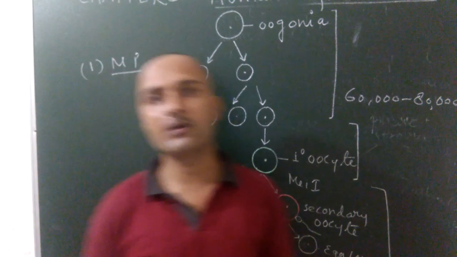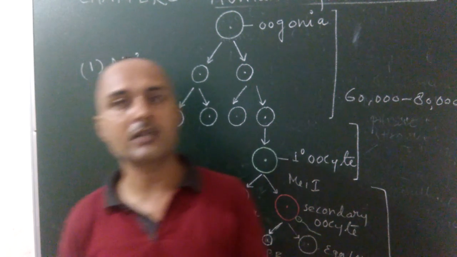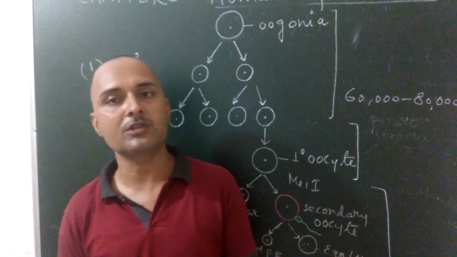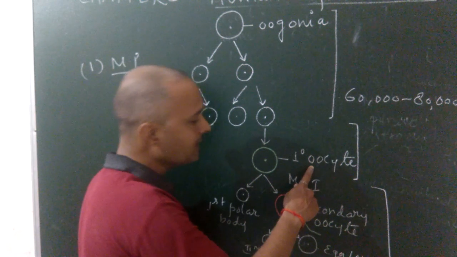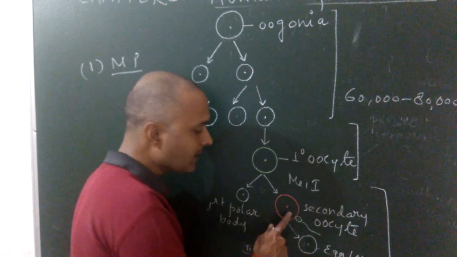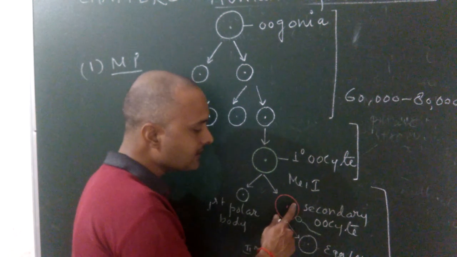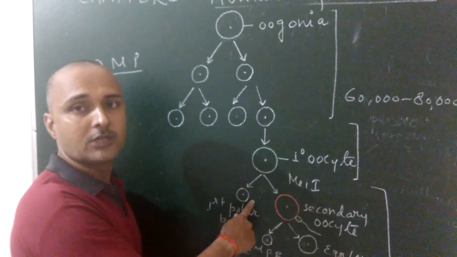Once again, what happened during maturation phase? During maturation phase, primary oocyte undergoes meiosis first and meiosis second. When meiosis first takes place, this primary oocyte divides unequally and forms two types of cells, smaller and larger. The larger cell is known as secondary oocyte and the smaller cell is known as the first polar body.